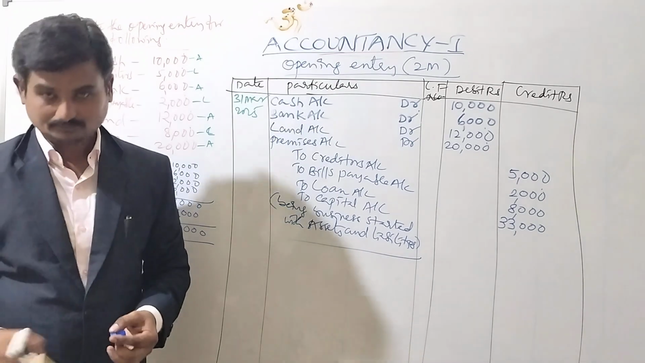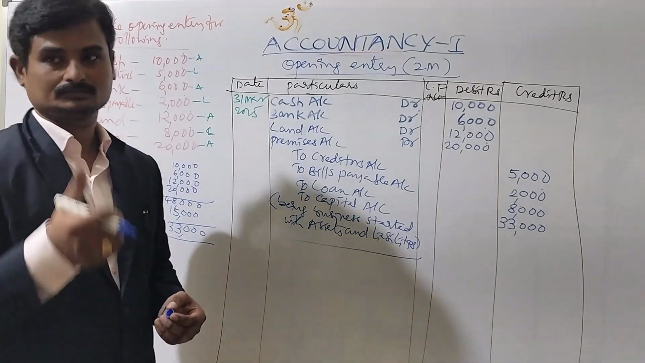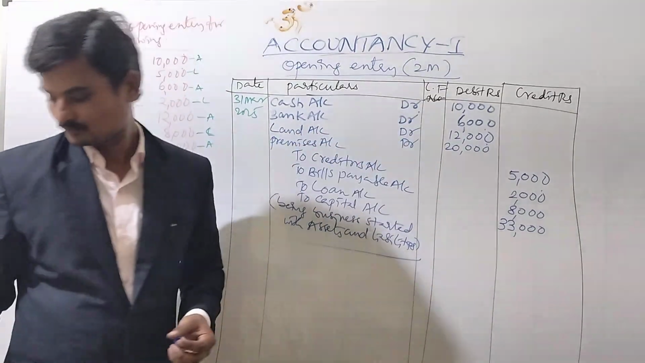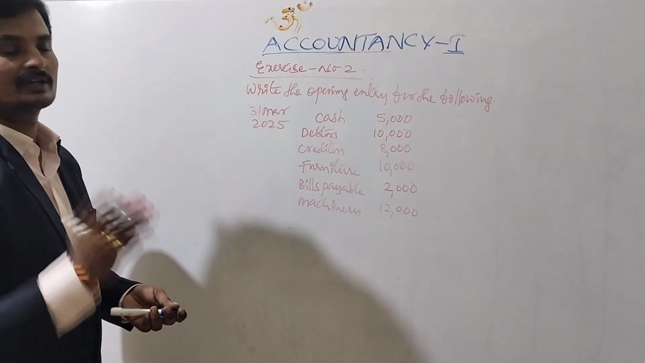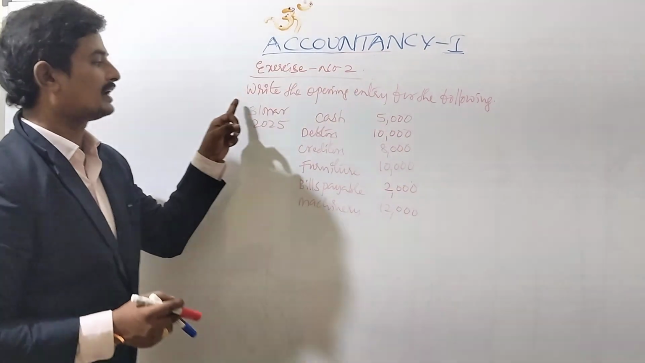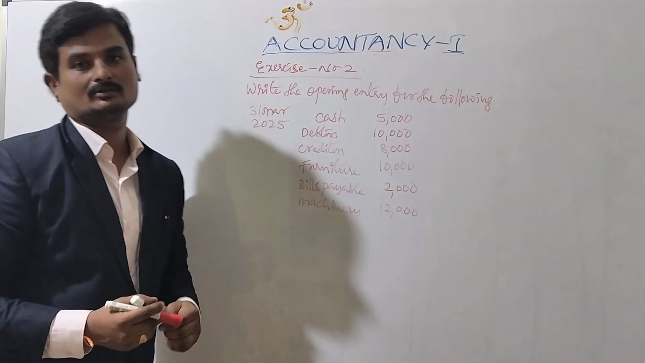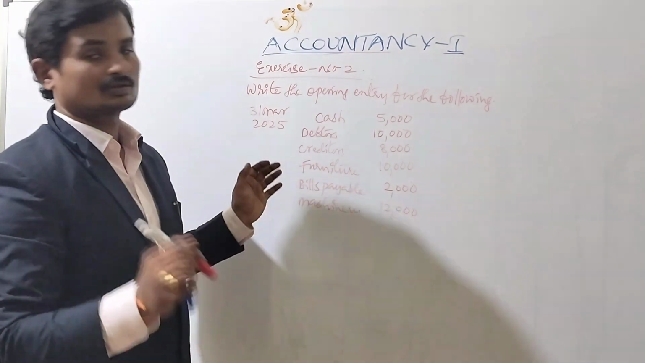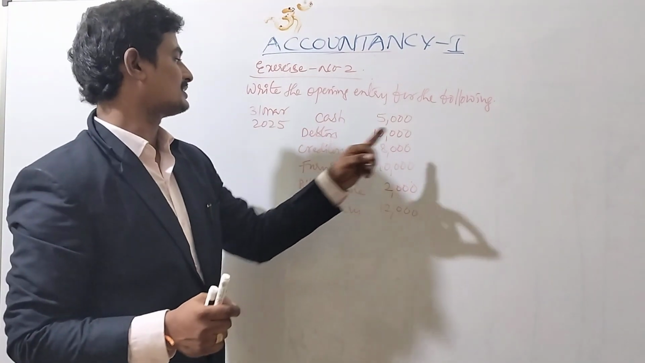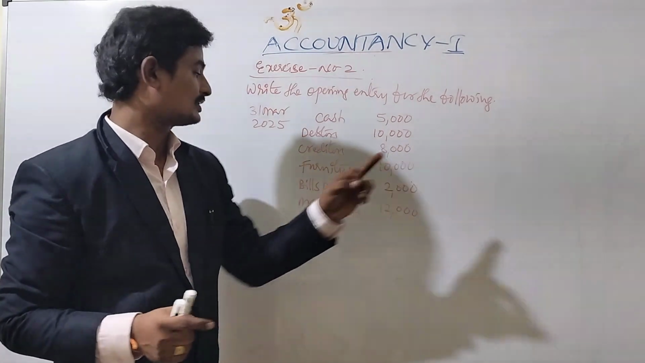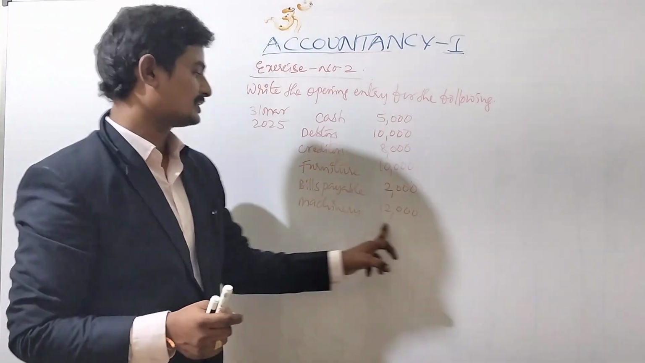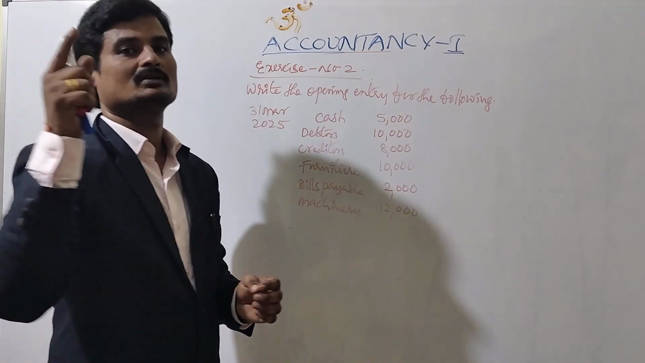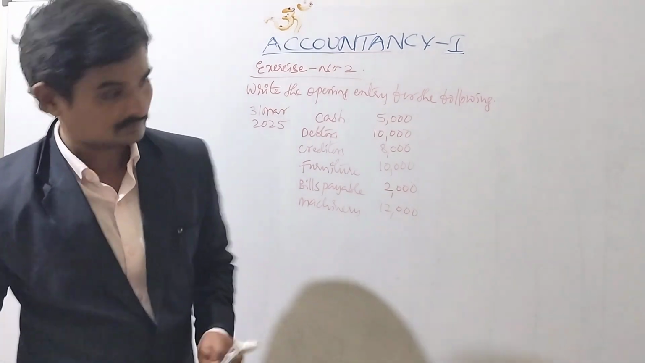I will give you one more problem. Exercise number 2. Write the opening entry for the following. Opening entry comes for 2 marks. 31st March 2025: cash 5,000, debtors 10,000, creditors 8,000, furniture 10,000, bills payable 2,000, machinery 12,000. Take this problem and practice the solution in your notebooks.